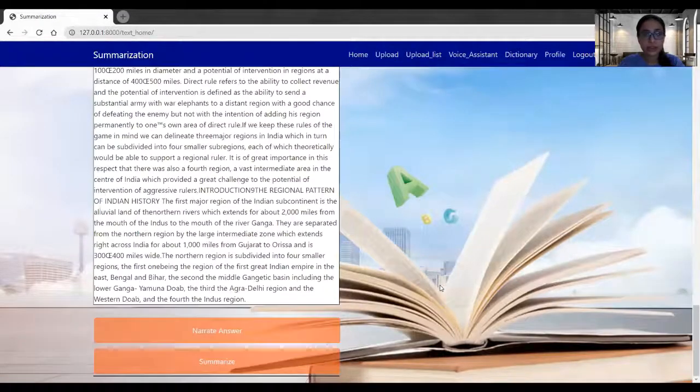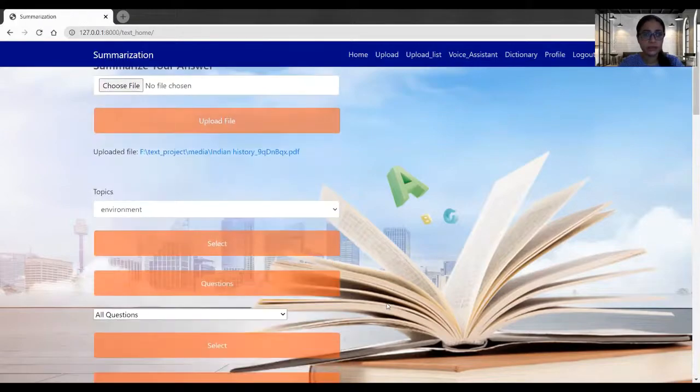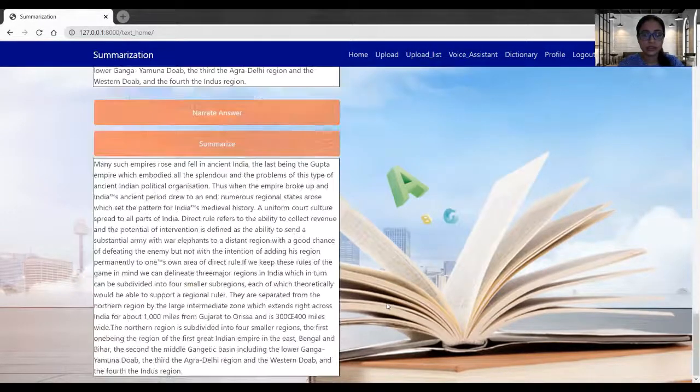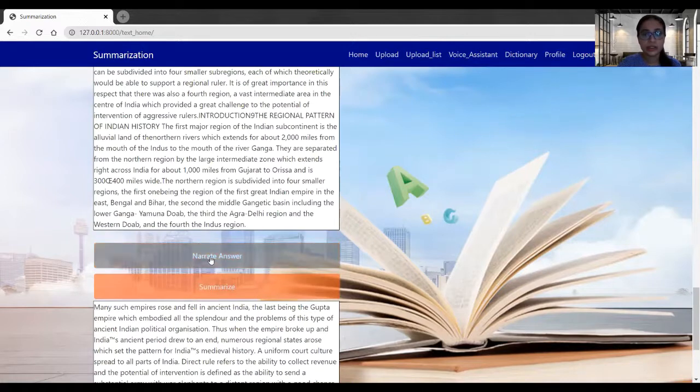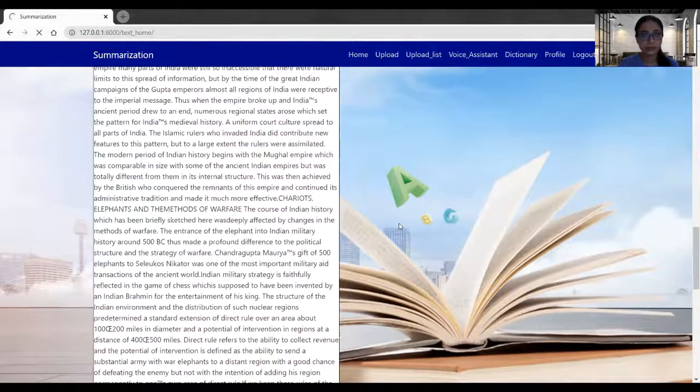I can see the answer is quite long, so I will summarize it. I will click on the summary button. Now I got the summary of the above generated answer. I can also listen to the audio of the answer. I will click on narrate answer. This will open the MP3 player and the audio will get played.